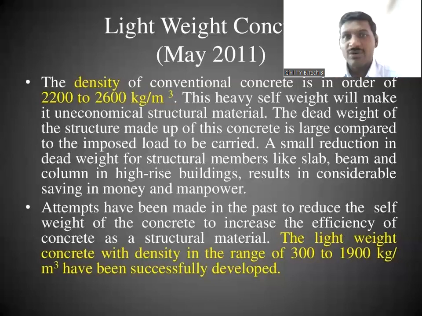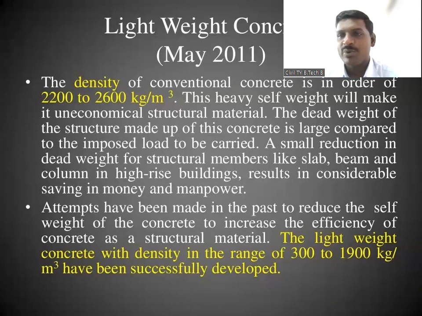So this is about lightweight concrete. So what is lightweight concrete? Generally lightweight concrete is the concrete which reduces the self weight or dead weight of the structural component. The structural components are beams, slab, columns, etc. And the density of that particular lightweight concrete we are reducing from the 500 to 2000 kg per meter cube. So what is the most advantage of this particular concrete?